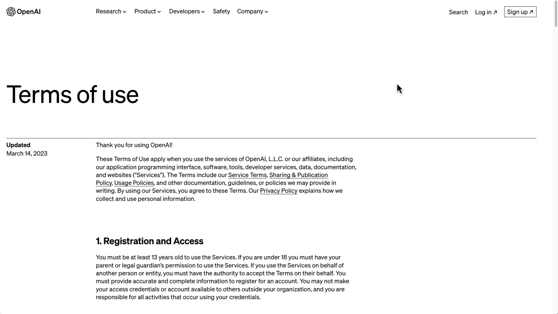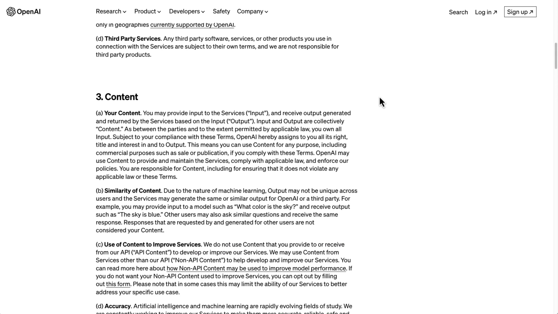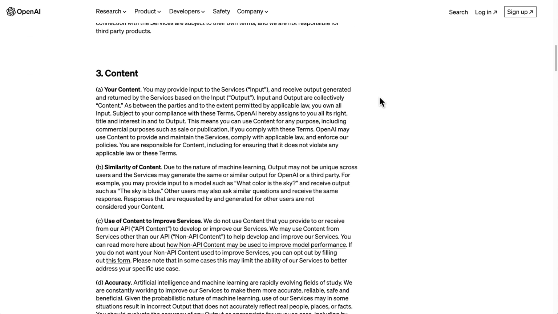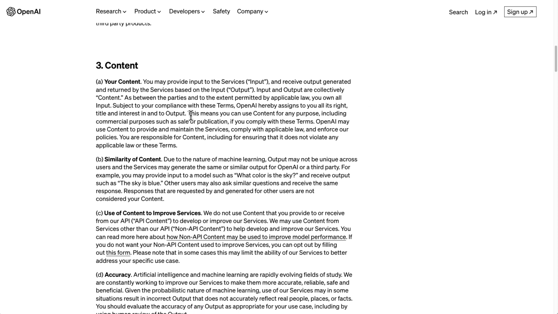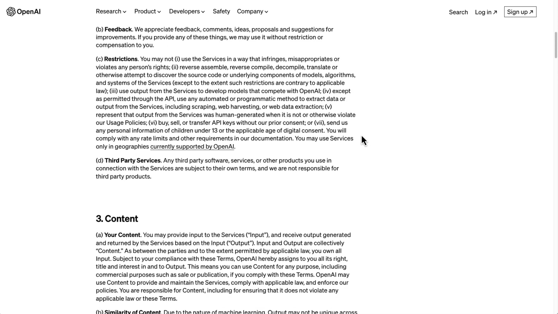But before we do that, I wanted to go to the terms of service and take a quick look at the content and the use of the content. I was looking for this sentence right here: "This means you can use content for any purpose, including commercial purposes, such as sale or publication, if you comply with these terms." So they do give me the rights here to use these for commercial purposes, as long as I comply with all of these terms.